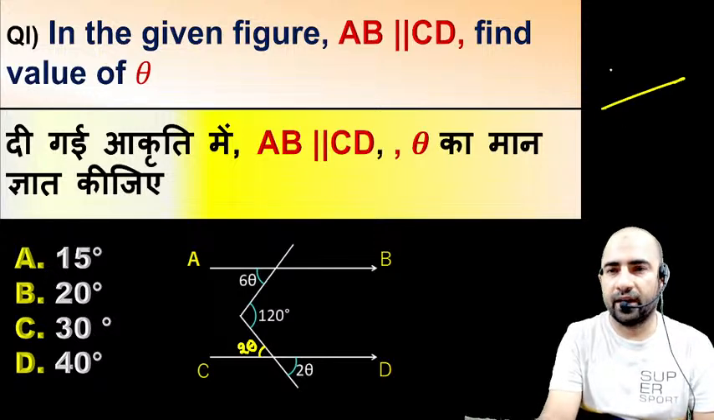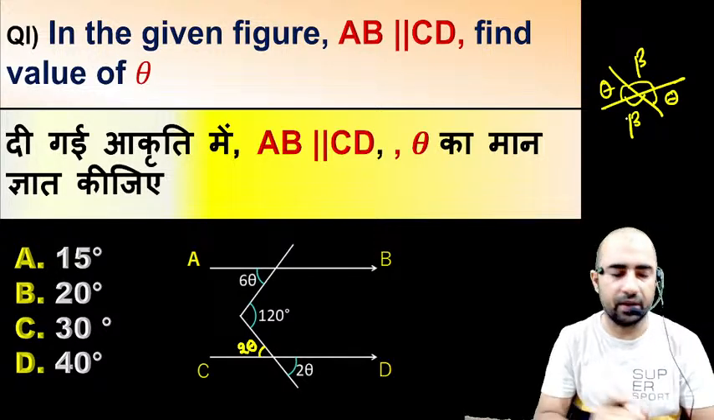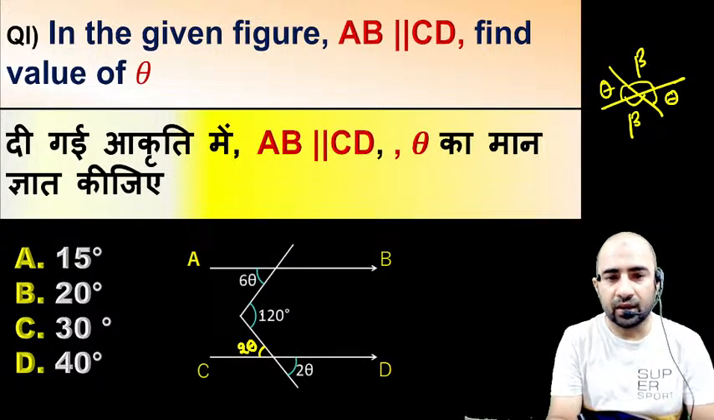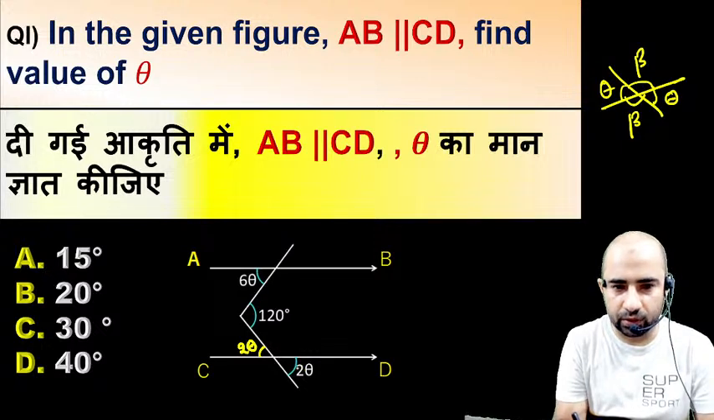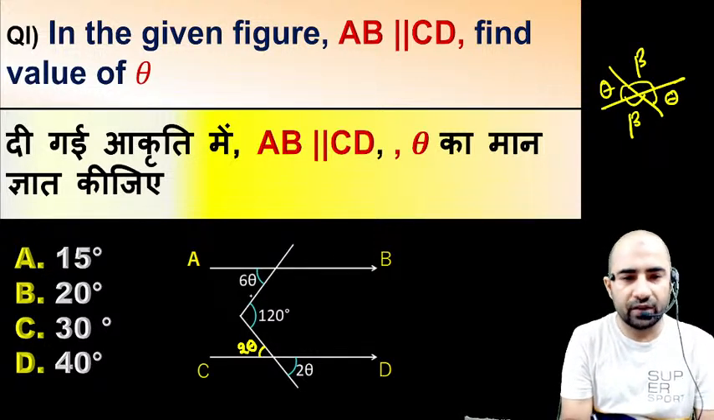Right? So if any two lines intersect each other, we have the vertically opposite angle property. If this angle is theta, then this angle is also equal to theta. If this angle is beta, then this angle is also equal to beta. I will explain this further in this session. So if this angle is 2 theta, then this angle is also 2 theta. So we have a property.